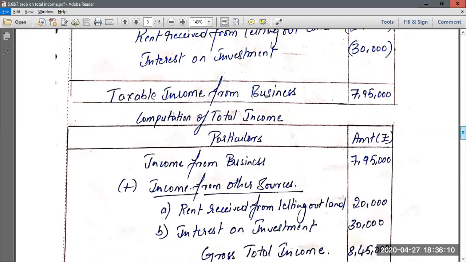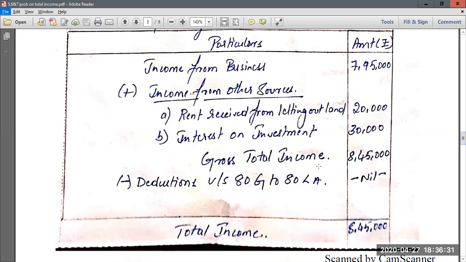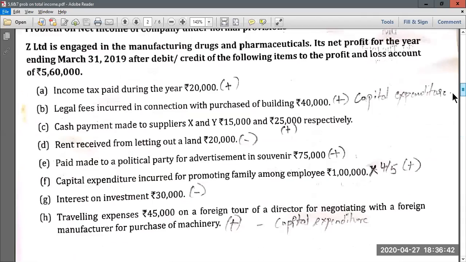Now you can also compute total income of the company. You start with income from business, which you have already computed above, 7,95,000. Then add income from other sources, that is rent from letting out land and interest received on investment, 20,000 and 30,000. You will get gross total income of 8,45,000. Once you get gross total income, you have to show deductions under 80G to 80LA. Now there are no deductions available to this company. So since it is nil, your total income will be 8,45,000. Hope you have understood this problem.